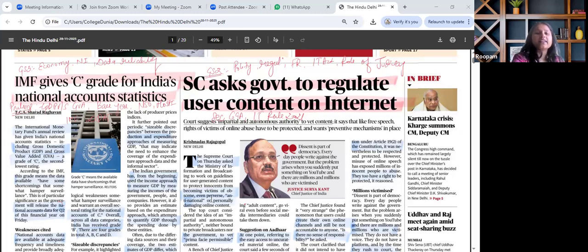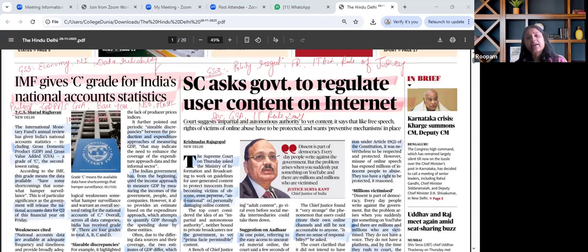The next important article there in the paper that catches our attention talks about Supreme Court asks government to regulate user content on internet. So this is relevant for GS paper 2 under the theme polity and governance, wherein digital media regulations, freedom of speech versus reasonable restrictions, evolving challenges in cyberspace have been discussed. Also, for prelims perspective, we need to know about the flagship judgments like Shreya Singhal case of 2015, striking down of 66A of IT Act. At the same time, IT rules of 2021, these are things that we have to revise.